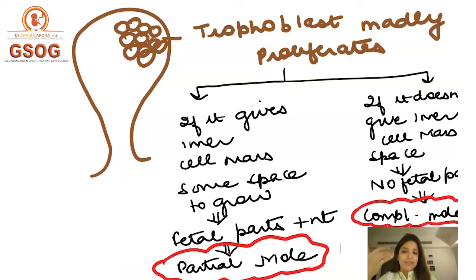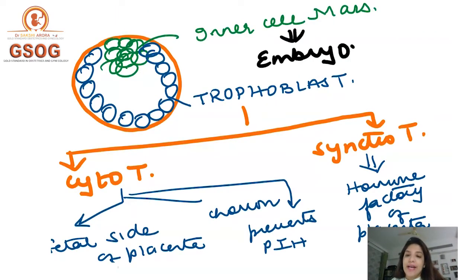Whereas the trophoblast, this I'm telling you normally what happens, differentiates into cytotrophoblast and into syncytiotrophoblast, right? So here on the slide, I have shown you that there is a blastocyst and you can see the green color is the inner cell mass and the outer blue color single cell layer is the trophoblast, and it is the inner cell mass which gives rise to the embryo.